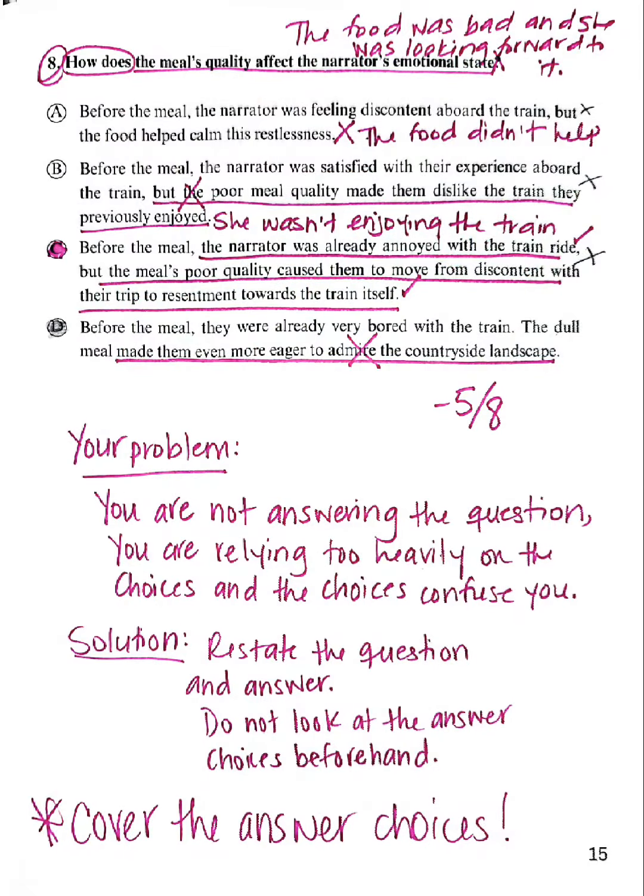All right, so that's mistake number one. Now let's look at mistake number two. Mistake number two is something that kids do not do. They don't answer the question before they look at the choices. Let's think of it like a video game, okay? You know, Pac-Man races around the maze and then he gets eaten by one of those goblin people.